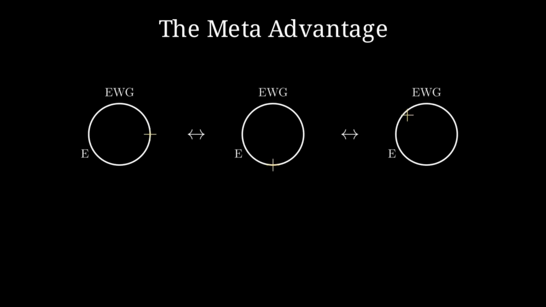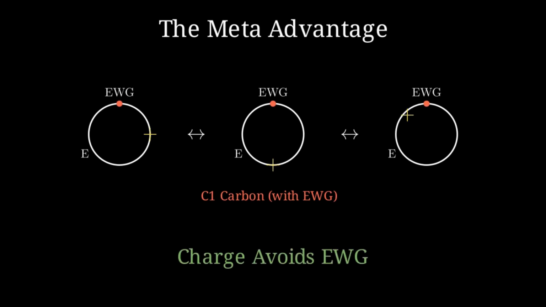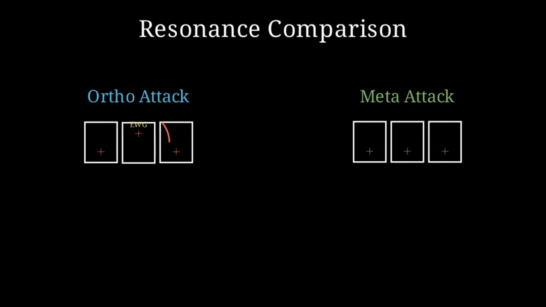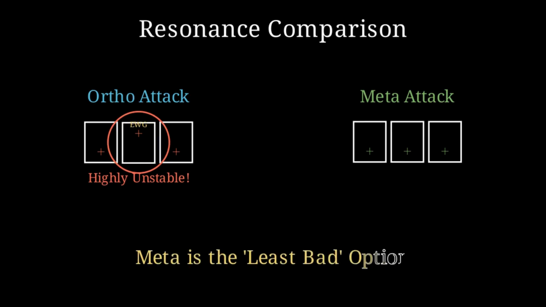In meta attack, the positive charge is distributed among the other carbons but never lands on the carbon directly attached to the withdrawing group. While the ring is still deactivated, this path avoids the most unstable resonance structures. By comparing these intermediates, we see that the meta attack is not activated in the traditional sense, it is simply less deactivated than the ortho and para positions. It is the most stable of the available high-energy intermediates.